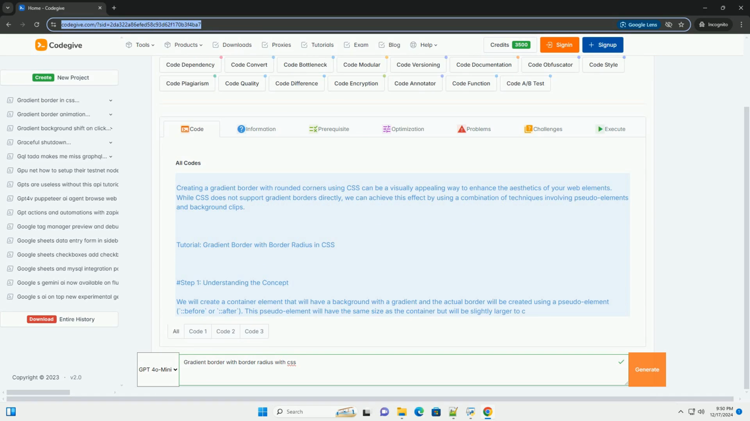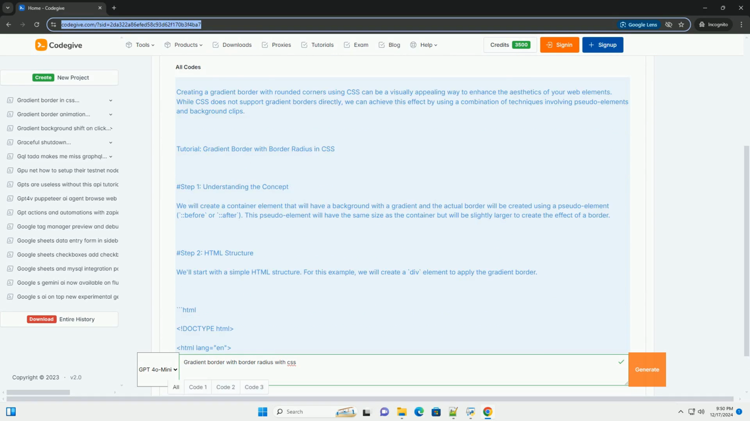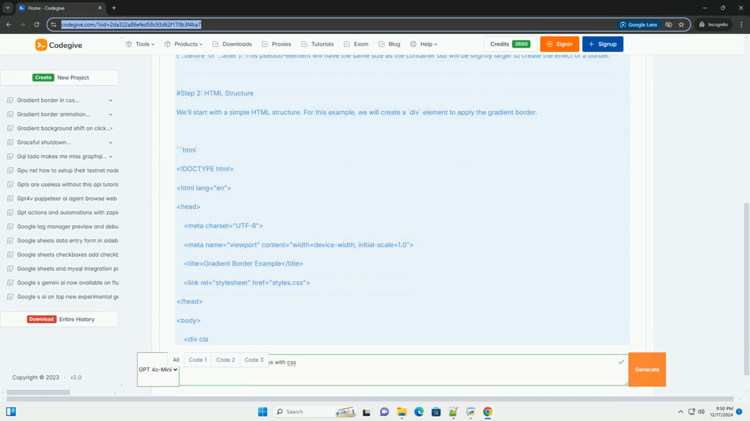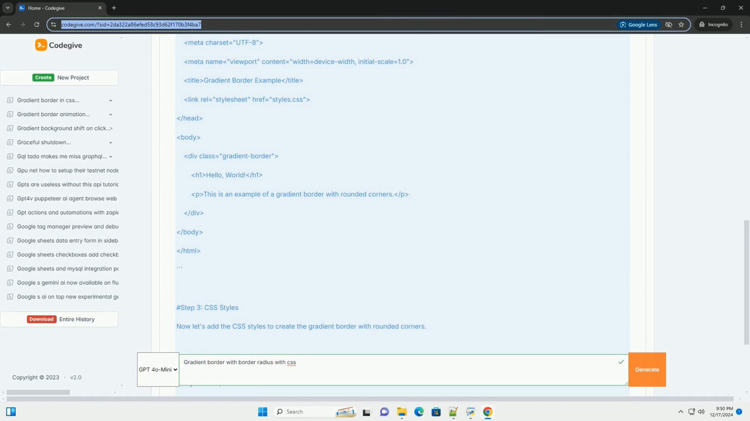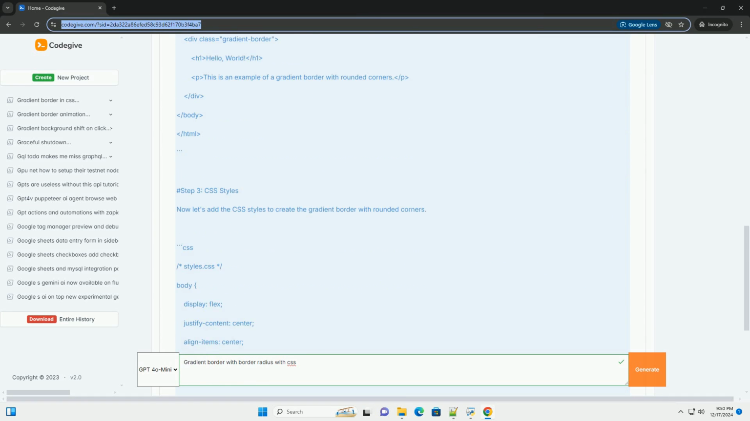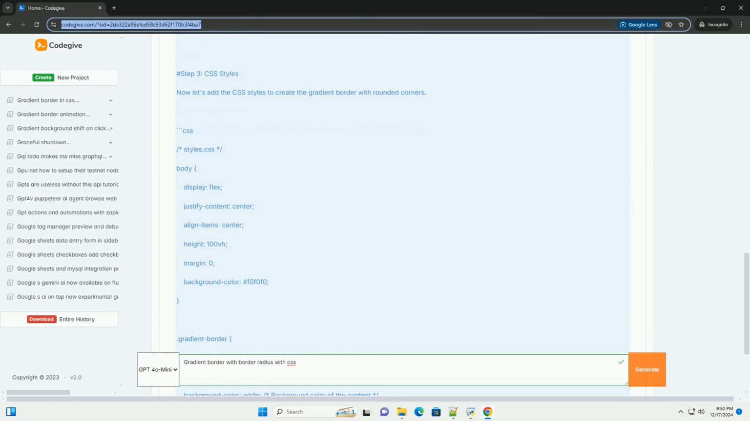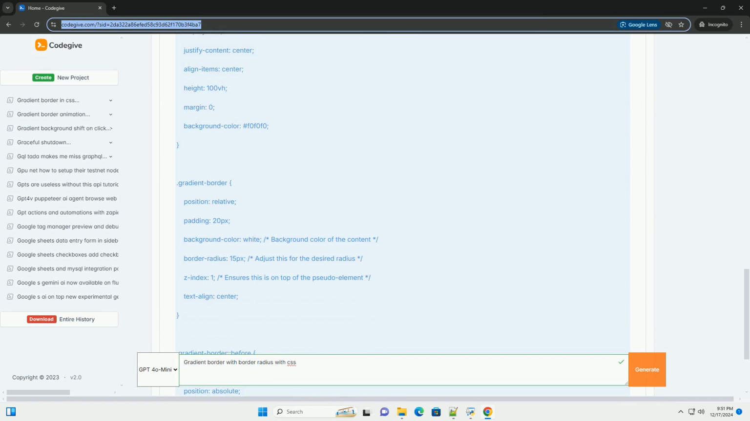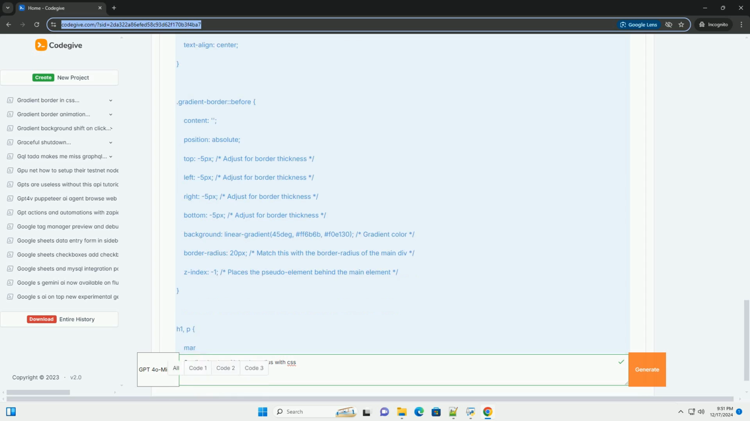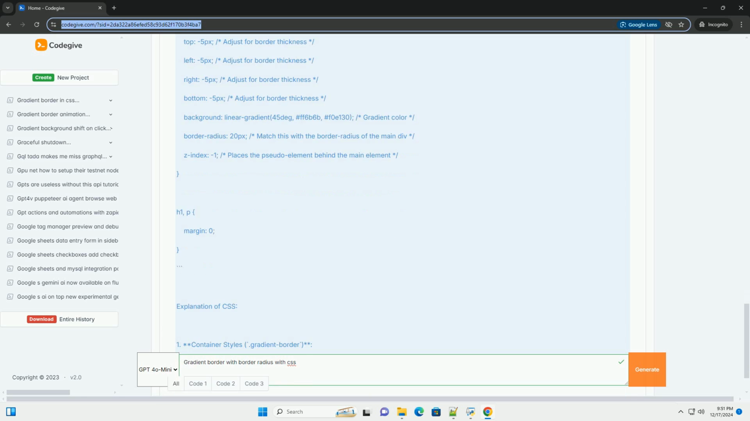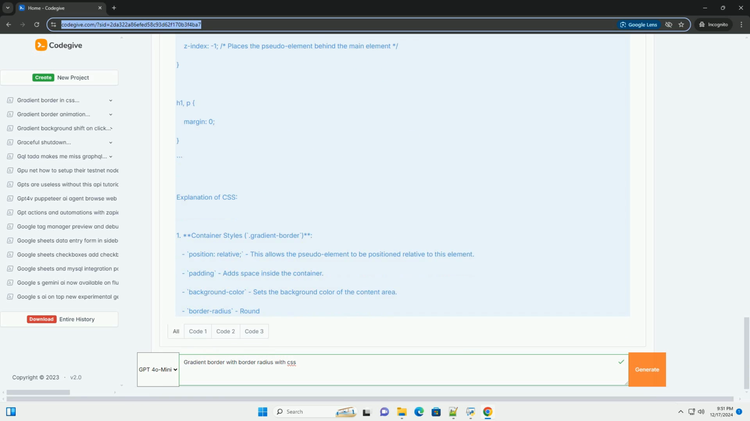Creating a gradient border with rounded corners using CSS can be a visually appealing way to enhance the aesthetics of your web elements. While CSS does not support gradient borders directly, we can achieve this effect by using a combination of techniques involving pseudo-elements and background clips. Tutorial: Gradient border with border radius in CSS.